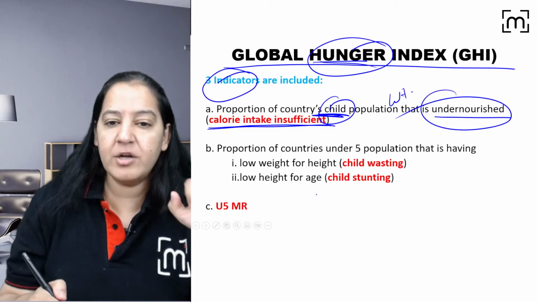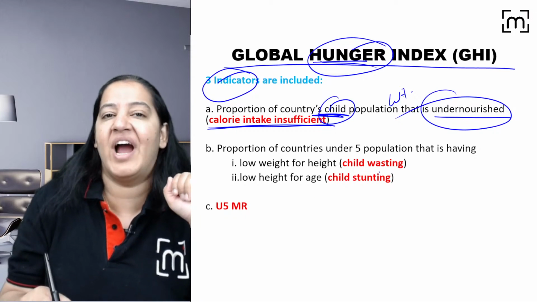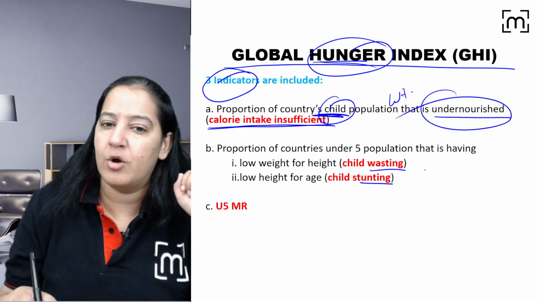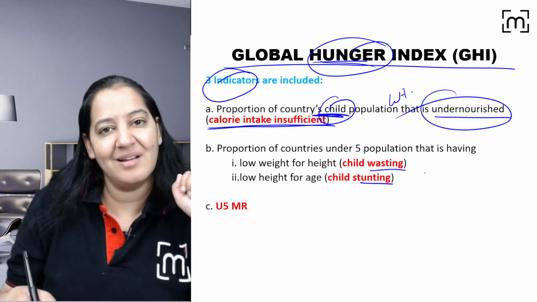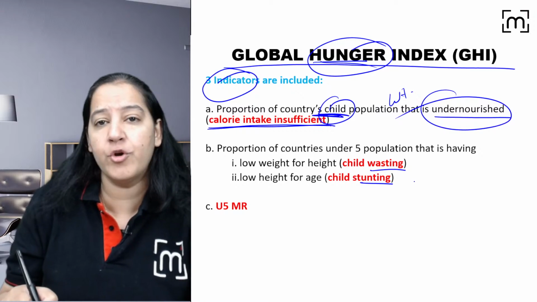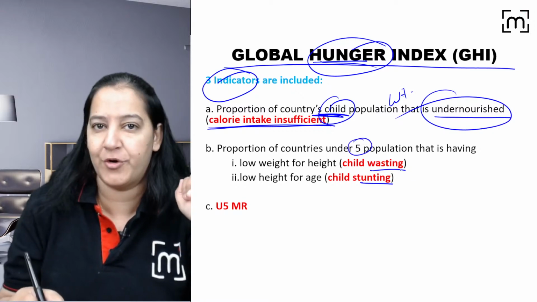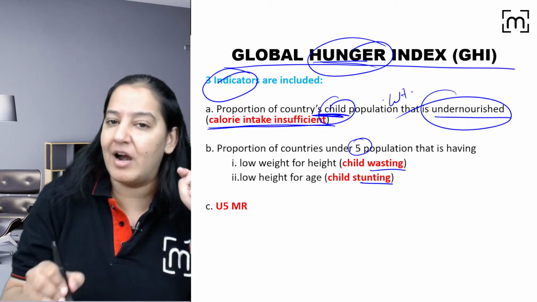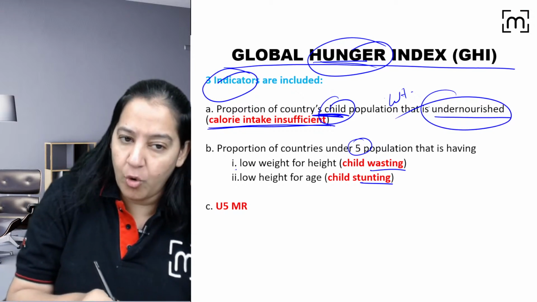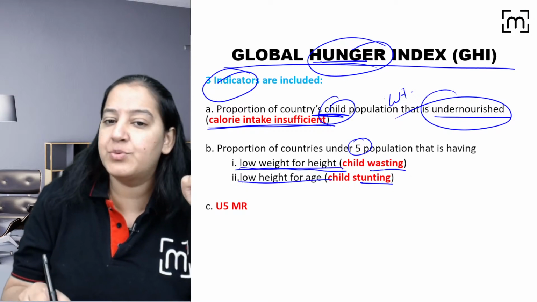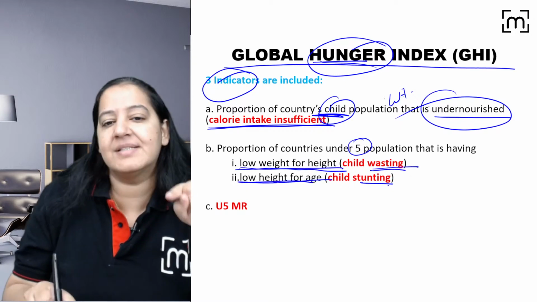Number 1. Number 2, in your country, how many children are wasted and stunted? You got the meaning of wasting and stunting? What is wasting? What is stunting? Child is a person who is less than 5 years of age. So how many children are underweight? How many children have low weight for height, low height for age? Low weight for height is wasting and low height for age is stunting.